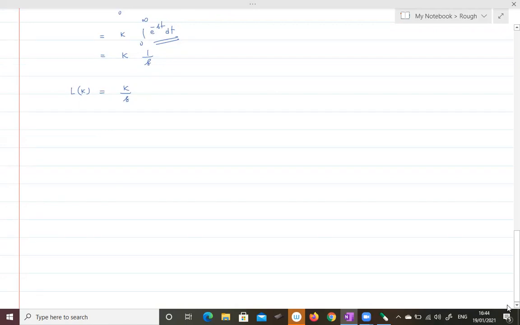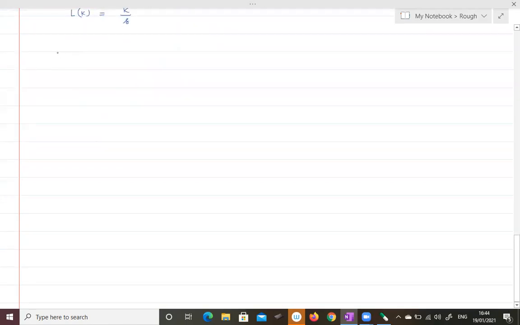Let me take one more example based on this property: the Laplace transformation of t. Earlier we discussed the Laplace transformation of 1 and of a constant, but here it is a variable. So by definition, it is integral 0 to infinity f of t, where f of t is t into e power minus st dt.